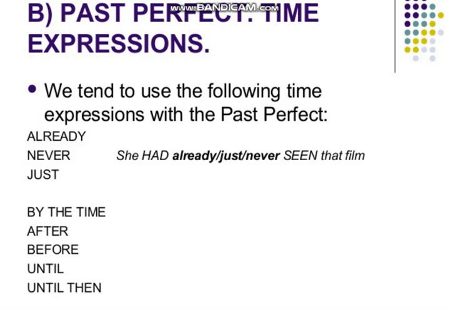So usually such types of time expressions are present in past perfect tense. Like we can say she had already seen that film, she had just seen that film, she had never seen that film. So in such situations, we add these time expressions in between the helping verb and the main verb, which is the third form of the verb.